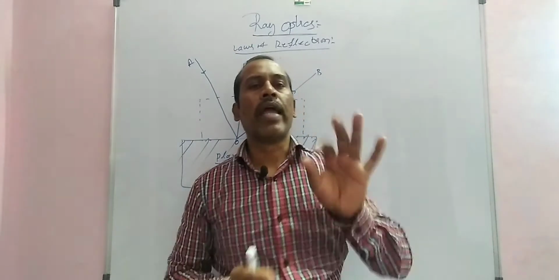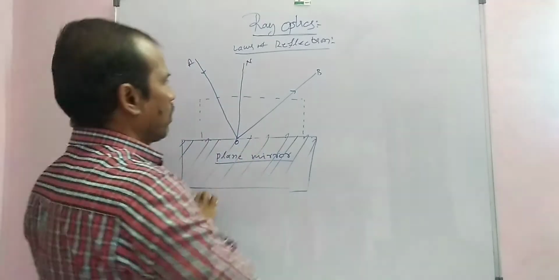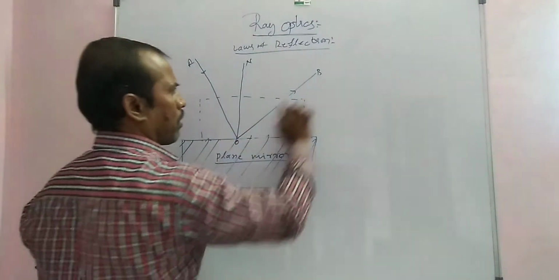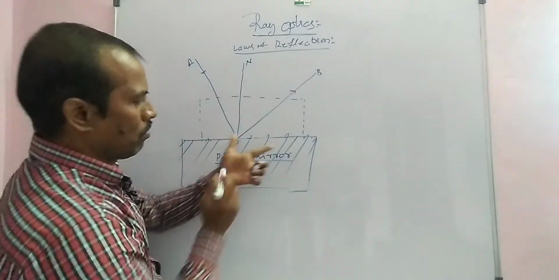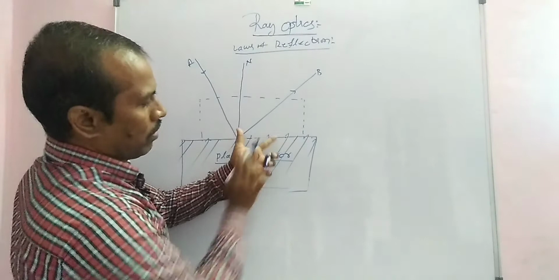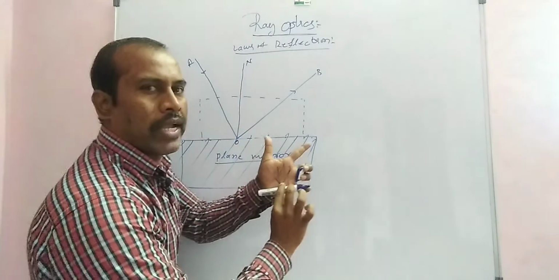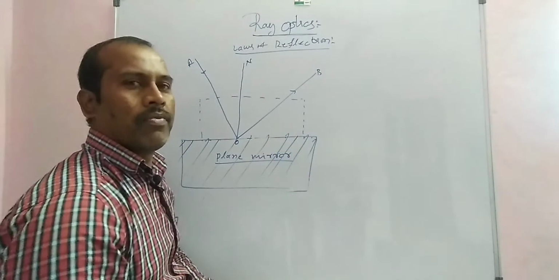These are all in one plane. This is the reflecting surface, and this is the plane of incident.